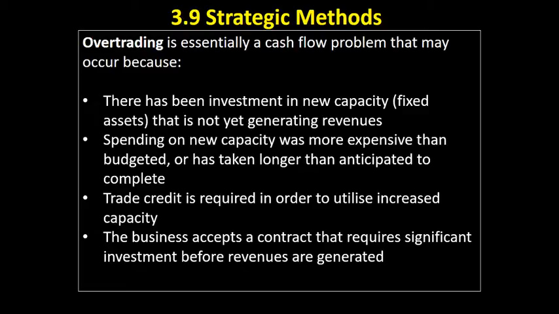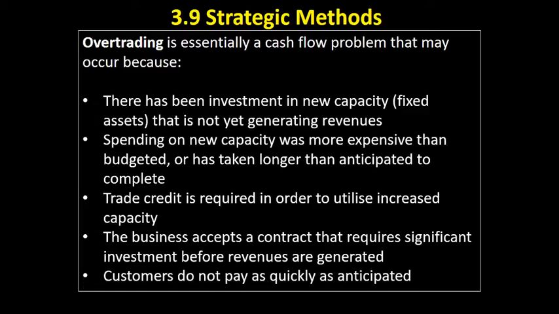And you should remember from Unit 5, the finance unit, that many businesses get into financial difficulties as a result of cash flow problems. It's not necessarily that the business isn't profitable, but in this case, through rapid growth, overtrading, we run out of finance. It could be as simple as the customers don't pay as quickly as we anticipated. We offer credit and customers don't pay.